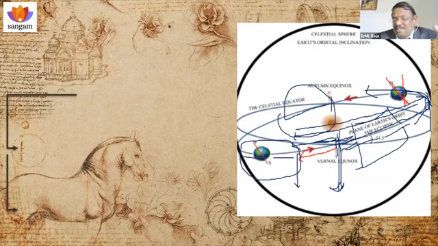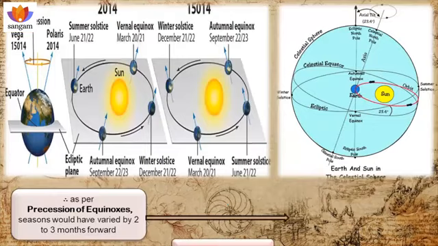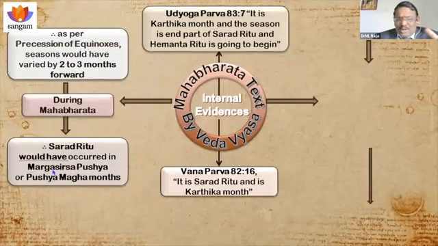So the month changes. If you apply precision of equinox to calculate the Mahabharata date, then the Mahabharata text should mention that Sarad Ritu should be in Pushya and Magha month or Margashirsha and Pushya month. Not definitely in Ashwina and Kartika. But what the Mahabharata text says, you have to assess. So Sarad Ritu should have occurred in Margashirsha, Pushya and Magha month.